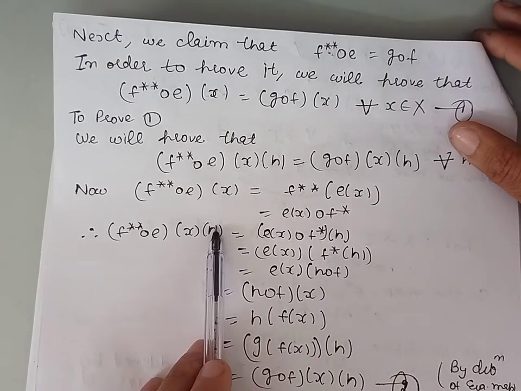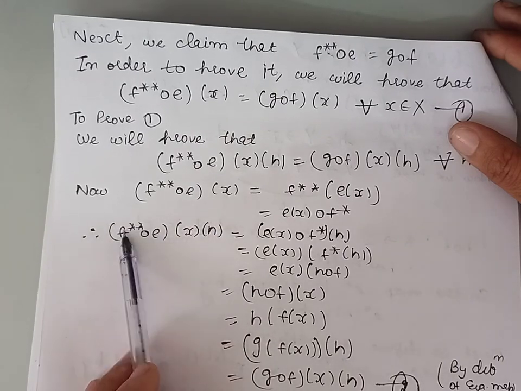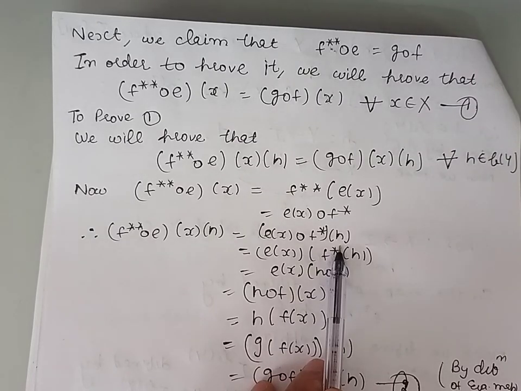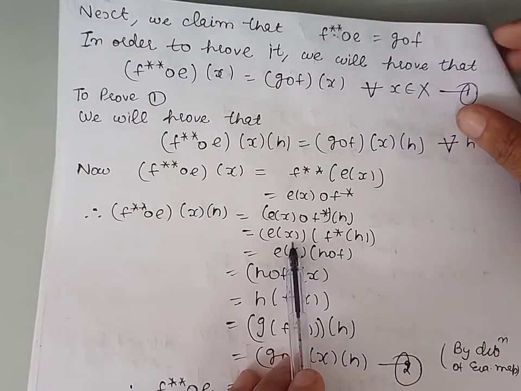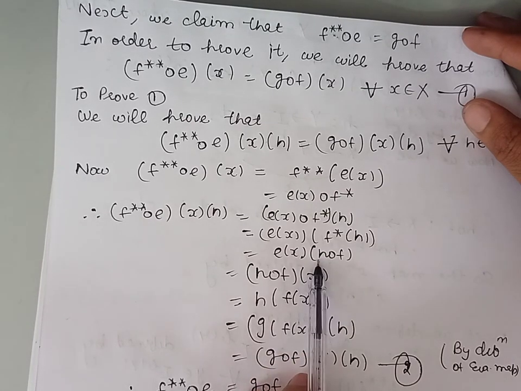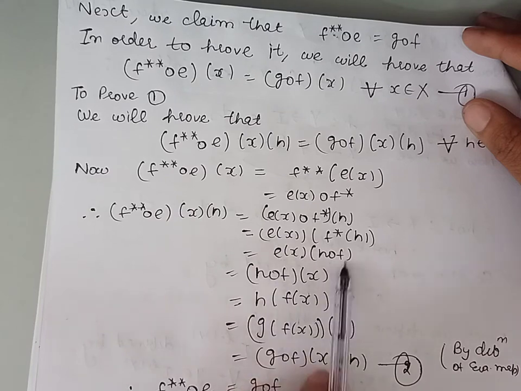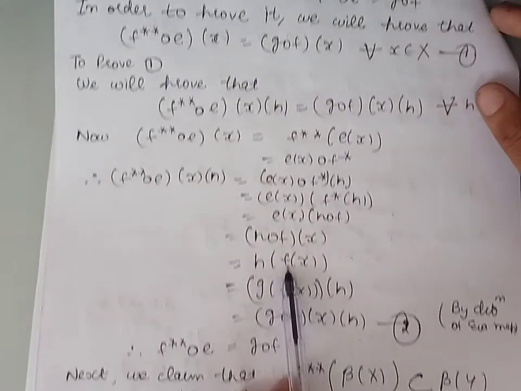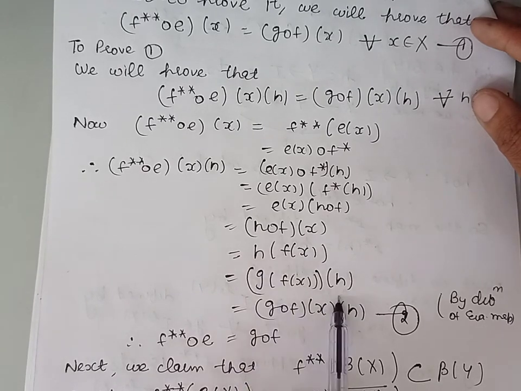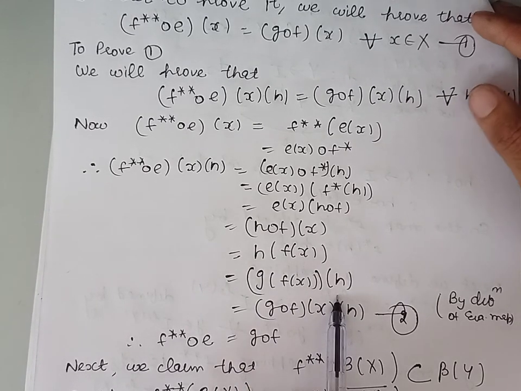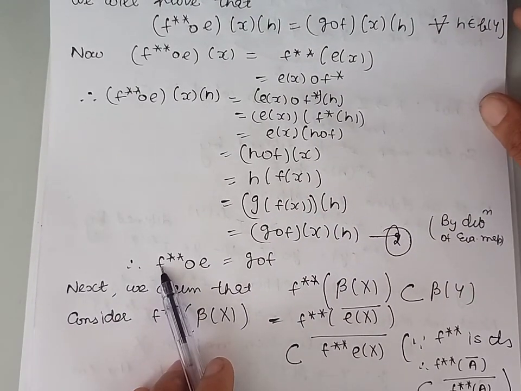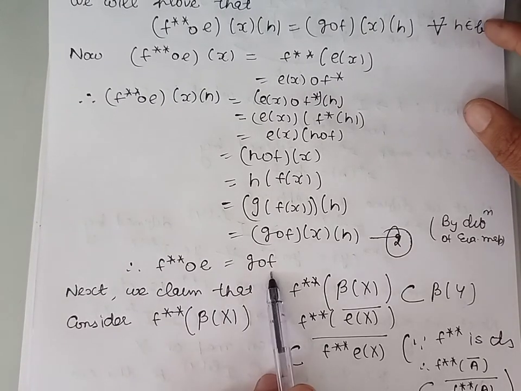Therefore, the image of H under this mapping is equal to E of X of F star of H. Now F star of H is H o F. And this is further equal to H of F of X, which is equal to G of F of X of H. So we can say that the mapping F double star of E is the same as the mapping G o F.